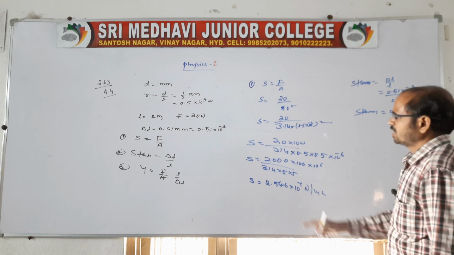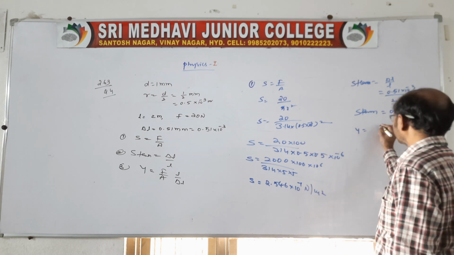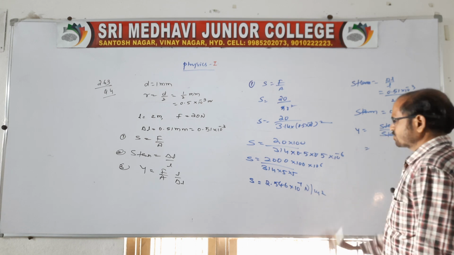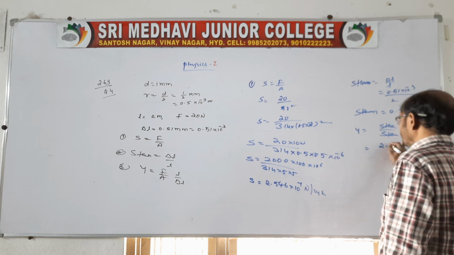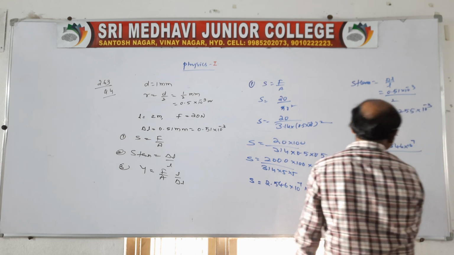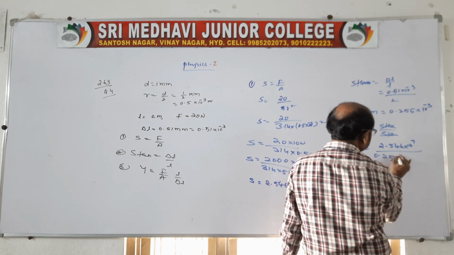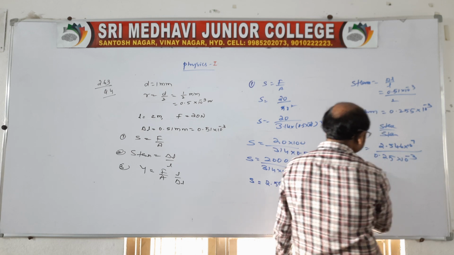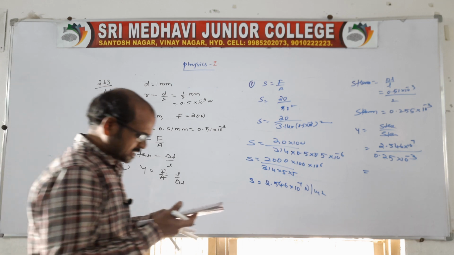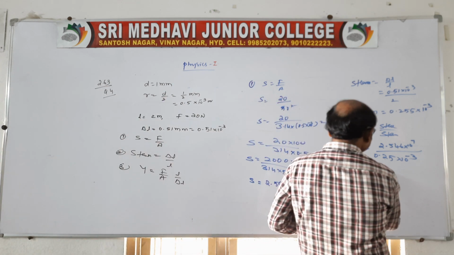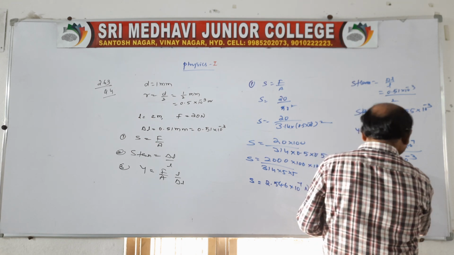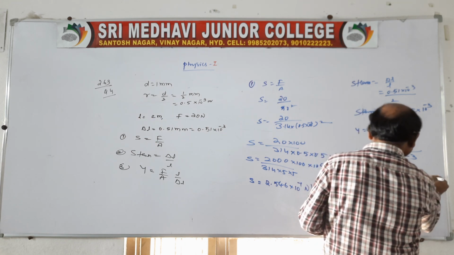This is the strain. And Young's modulus, Y, is equal to stress by strain. Stress will be 2.546 into 10 power 7, divided by strain, 0.255 into 10 power minus 3. If you simplify this, we'll get Young's modulus as 9.984 into 10 power 10 Newton per meter square.